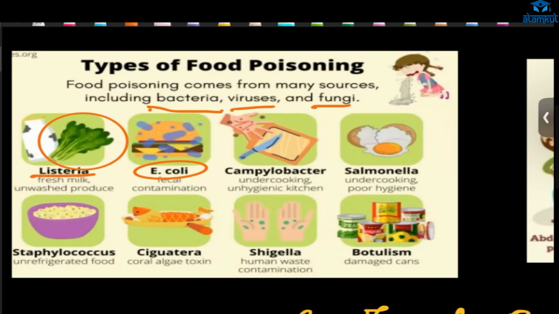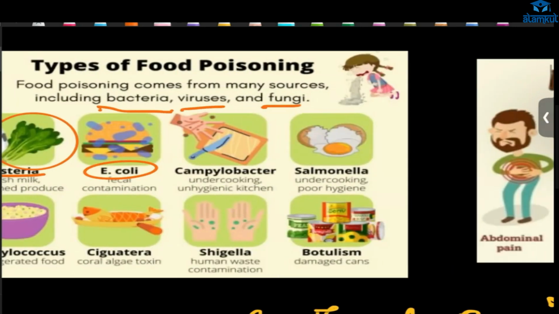So this E. coli, how is it happening? The flies sit on the fecal matter, stools. And when they come on the food, they carry that E. coli. And if we eat that, what will happen? We get infected. We get food poisoning.